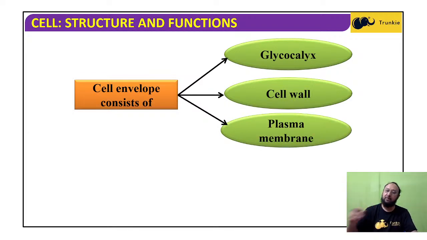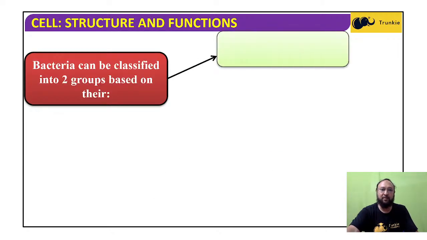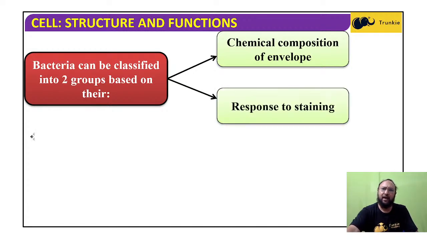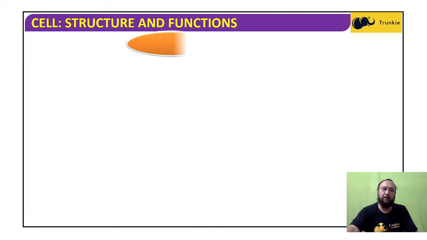So innermost is the plasma membrane, then the cell wall, then the glycocalyx. And again, there is a division of the bacteria based on the chemical composition of the envelope. Bacteria can be divided into groups based on the response to staining: gram positive and gram negative.